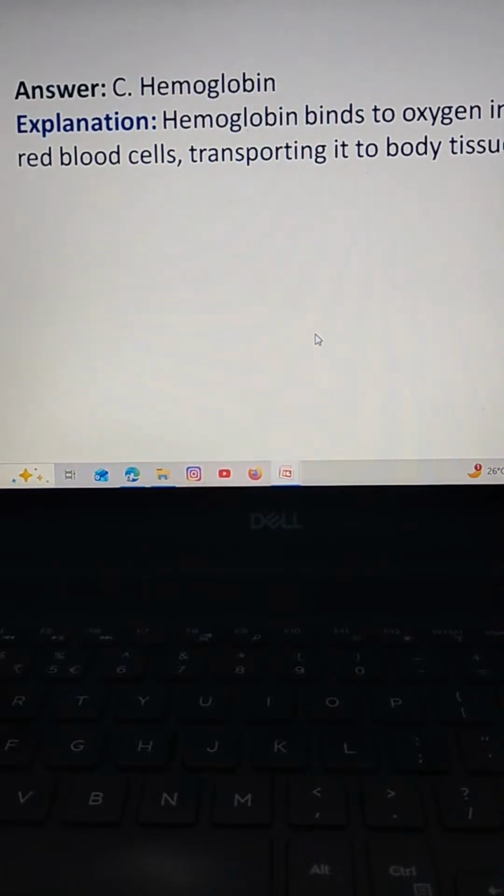The correct answer is option C hemoglobin. Hemoglobin binds to oxygen in red blood cells, transporting it to the body tissues.